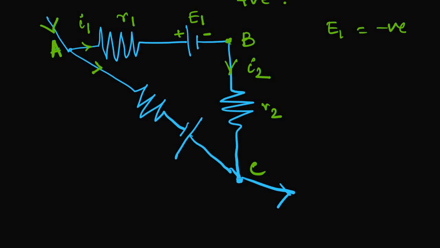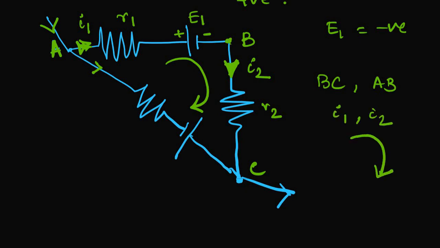Now, how to calculate the current? In the BC arm, the current is flowing in this direction, and in AB also in the same clockwise direction. In both BC and AB, I1 and I2 are flowing in the clockwise direction. That's why they will be taken as positive. The resistance has no sign convention.